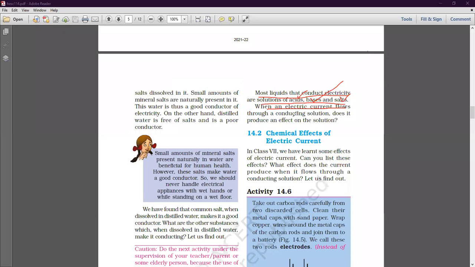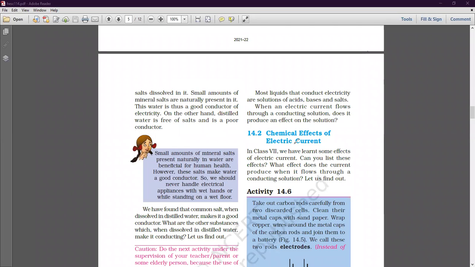When an electric current flows through a conducting solution, does it produce an effect on the solution? Definitely. When current flows through a solution, which effect does it produce? It produces the chemical effect of the electric current. Which effect is produced? Chemical effect of electric current. Okay, students. So this effect, that is topic 14.2. This topic we will discuss in the next session or our next meeting. This is a very important topic.